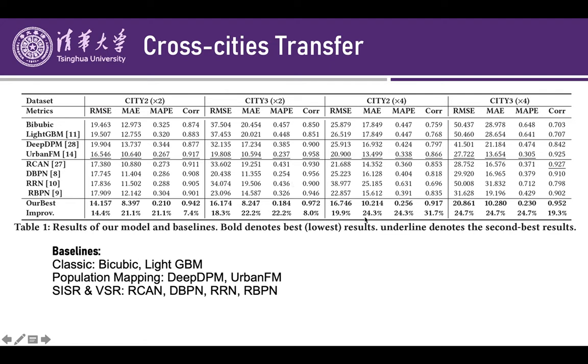We also noticed that our PSRNet is especially effective with a higher upscale factor. All of these results show the effectiveness of our PSRNet.